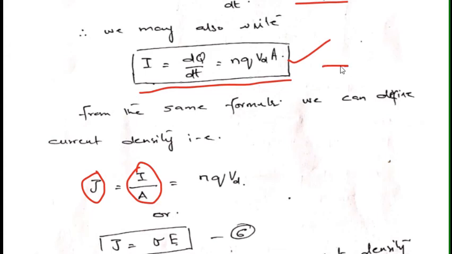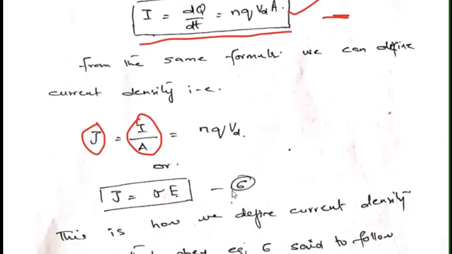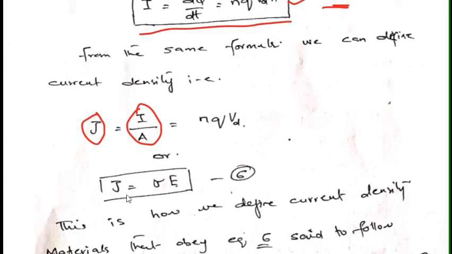So from this equation we can find our current density, that is J equals I over A equals nqvd, and this may also be written as J equals sigma E. So this J is directly proportional to the electric field, and sigma is a constant over here. Basically, this is what Ohm's law is. This is Ohm's law, and this tells us about the relationship between the current density and the electric field.